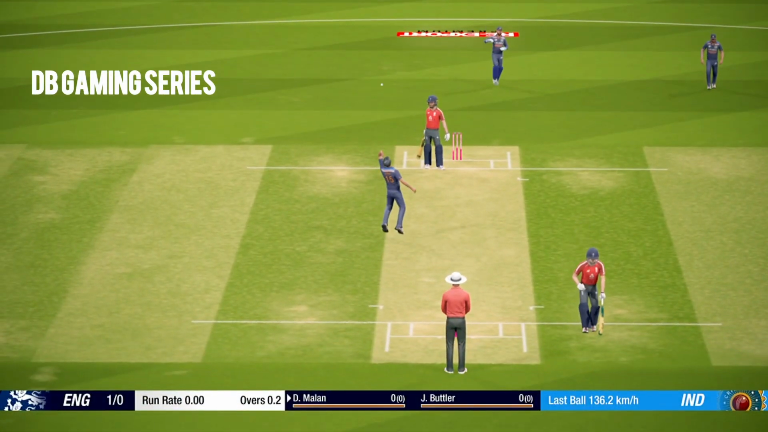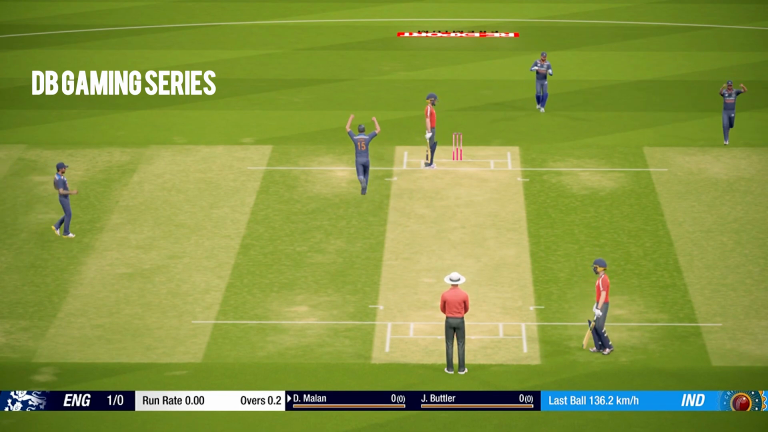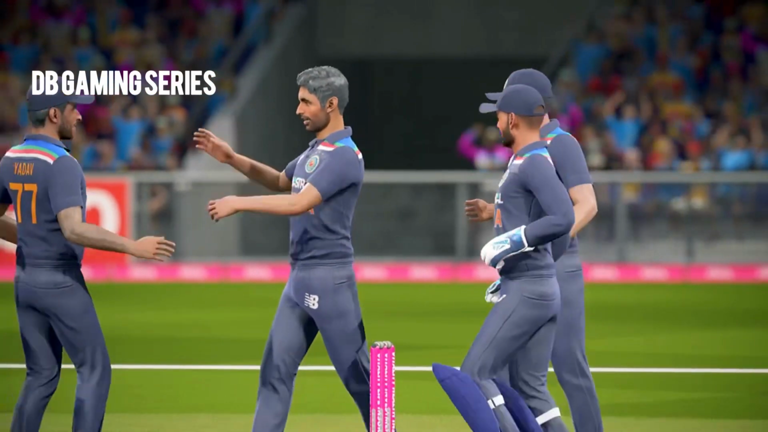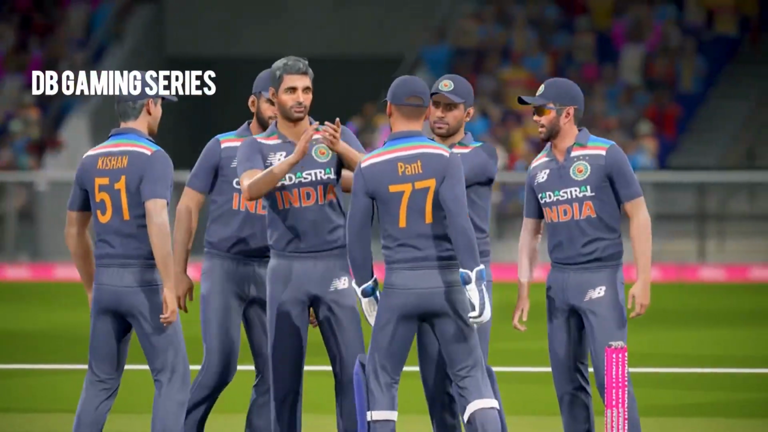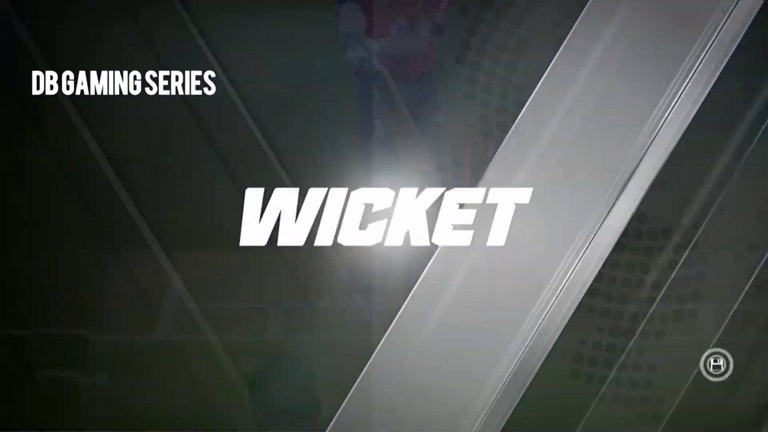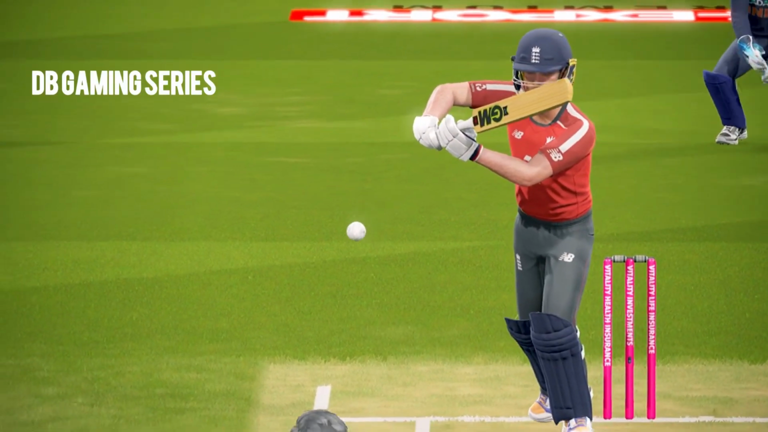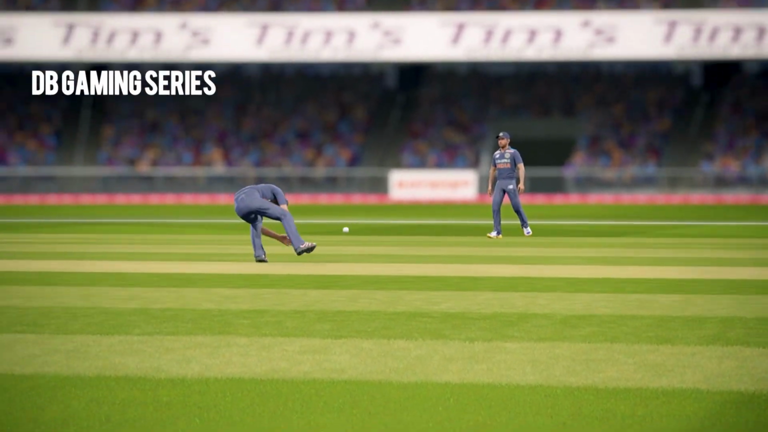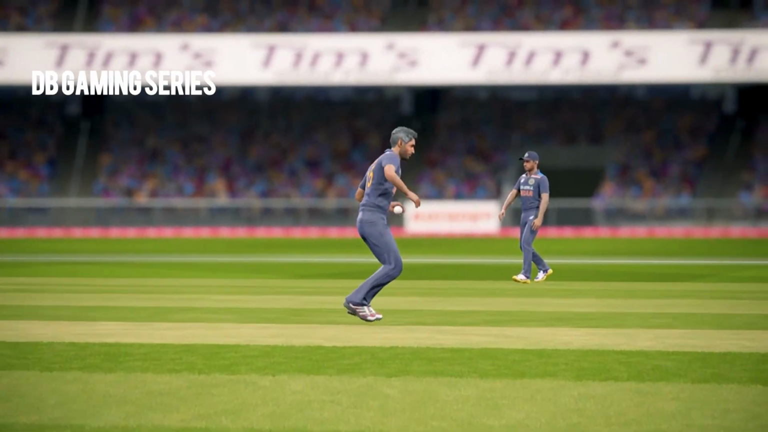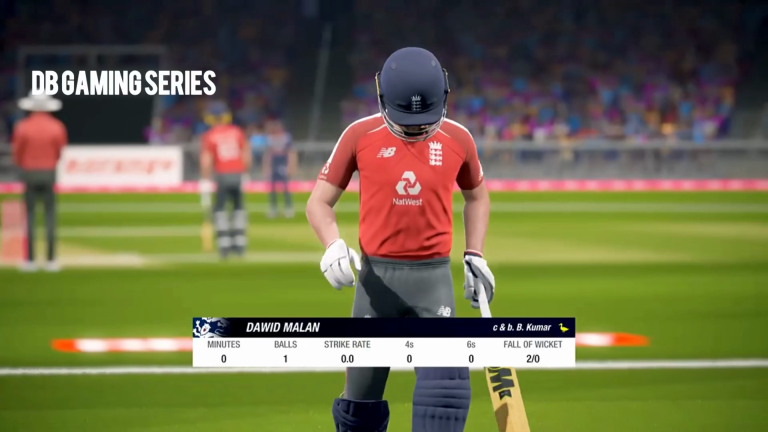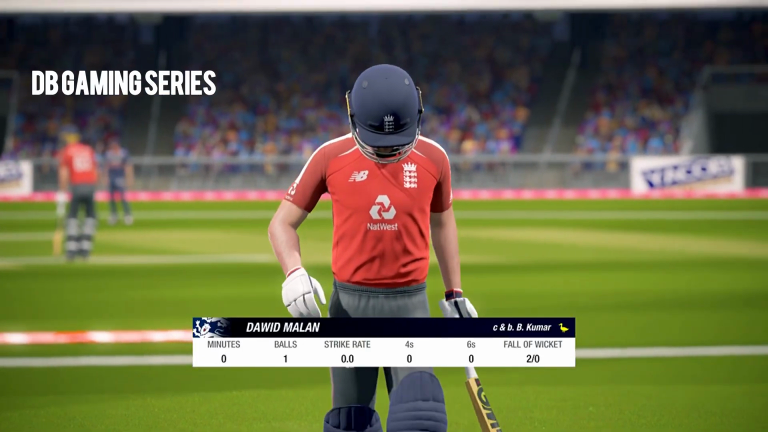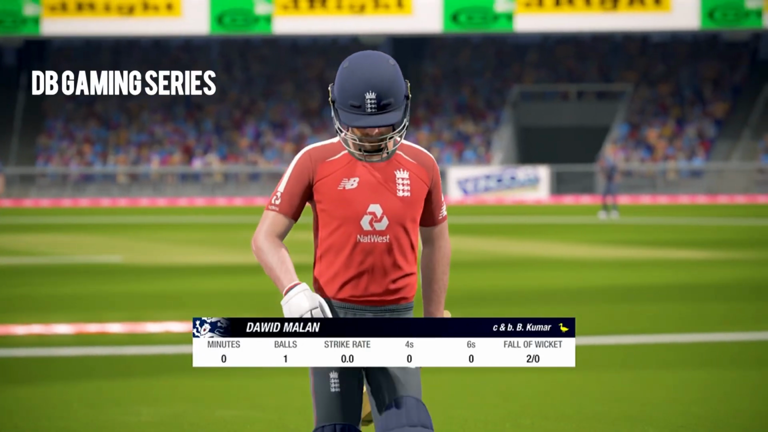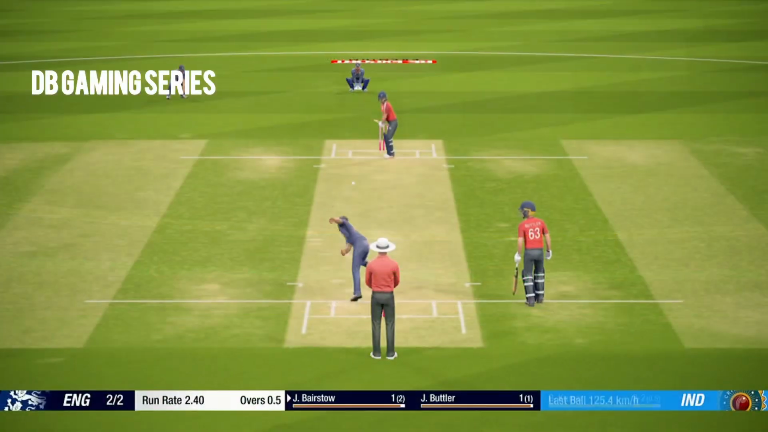He nicked it. Bhuvneshwar's caught this, and David Malan has to walk back for a golden duck as well. And what a start here for India. 2 wickets in 2 balls, which brings Bhuvneshwar Kumar on a hat-trick ball. Brilliant take by Bhuvneshwar Kumar. After he finishes the bowling, in the follow through, it is not easy to take a catch, but a brilliant take here as David Malan, a huge wicket, goes for a golden duck as well, and England are 2 for none.